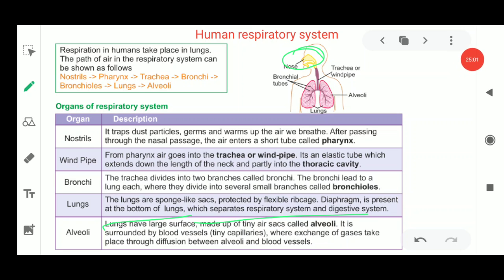Now next thing is, what are alveoli? The lungs have a large surface area, made up of tiny sac-like structures called alveoli. These are surrounded by blood vessels and thin capillaries, where exchange of gases takes place through the alveoli in the blood vessels. Now where are these alveoli present? Here also in the small diagram you can see that alveoli are present in the lungs.